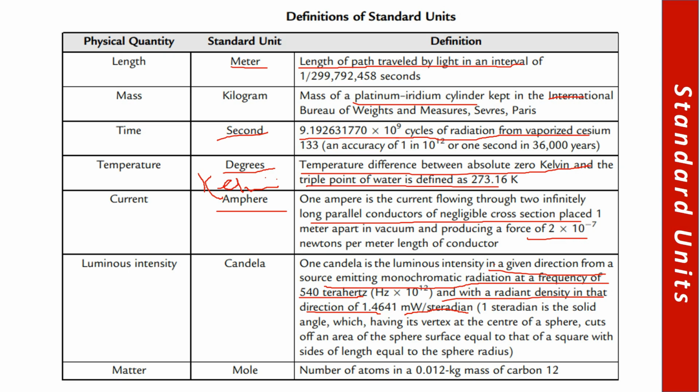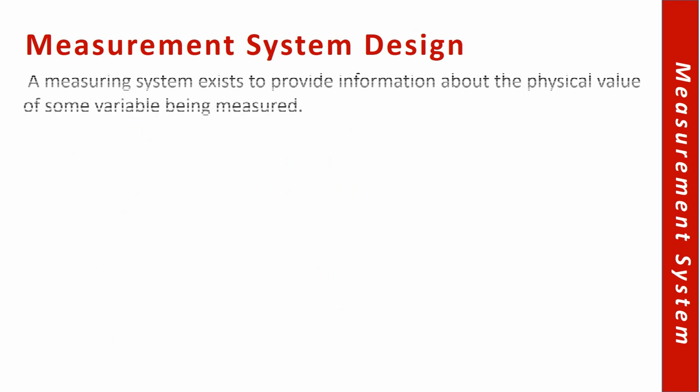So when we are discussing the physical quantities and the units, we should know what the unit means, or what that unit basically indicates.